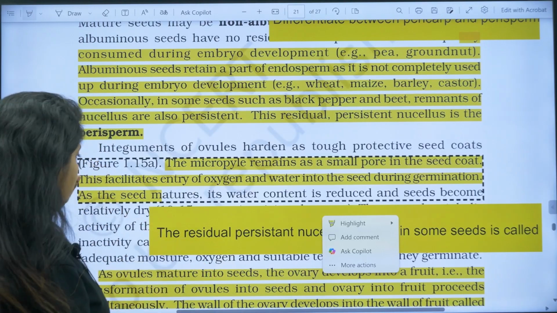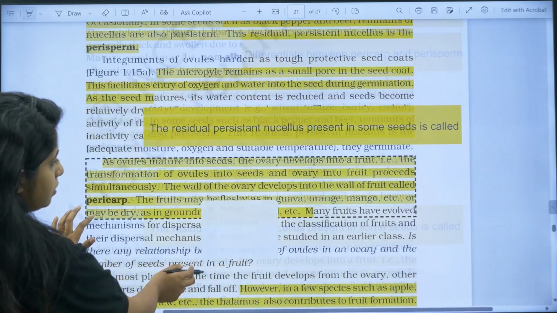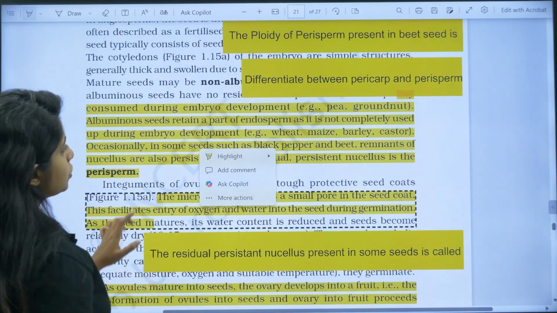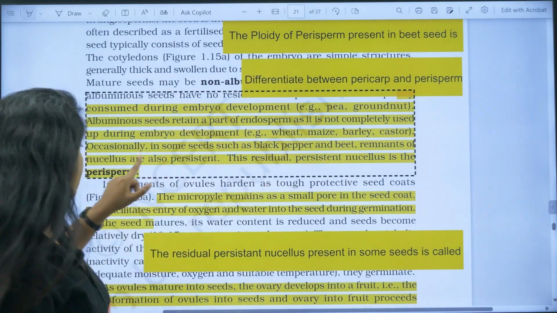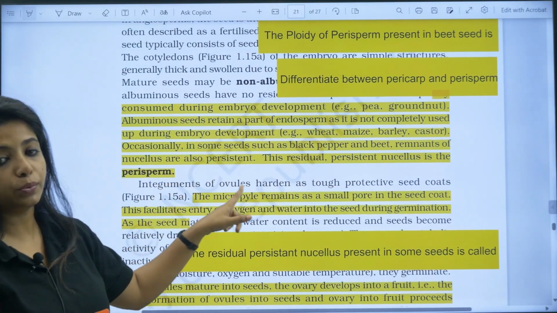Remember that. Now one very important thing over here, where is it? Yeah, so in some seeds such as black pepper and beet, remnants of the nucellus are also persistent.